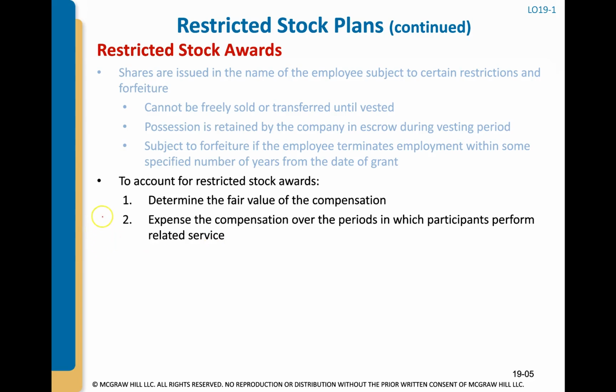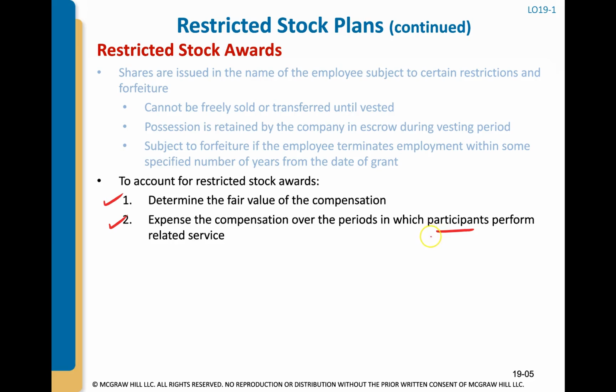So how do we account for restricted stock awards? One, we have to determine, like I said, the fair value of the compensation, and then we have to expense that compensation over the periods in which participants, meaning the employees, perform related services. I keep saying employees, but you can award restricted stock awards to non-employees.